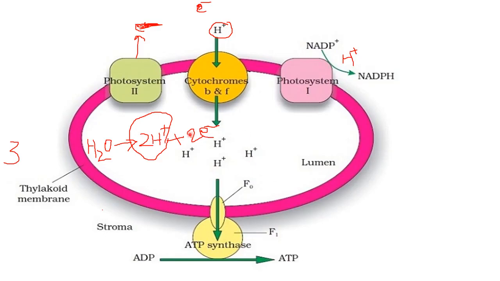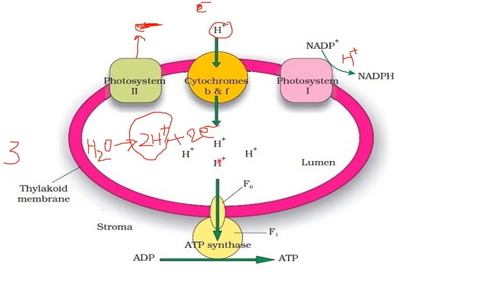Now how is this proton gradient helpful for the formation of ATP? What happened now? Proton concentration is more on the inner side of the thylakoid and less on the outer side of the thylakoid, right?